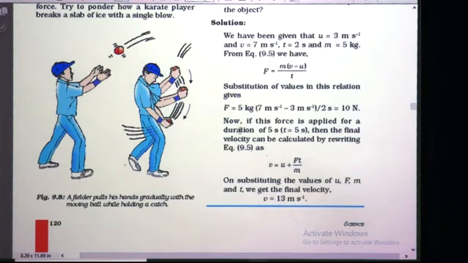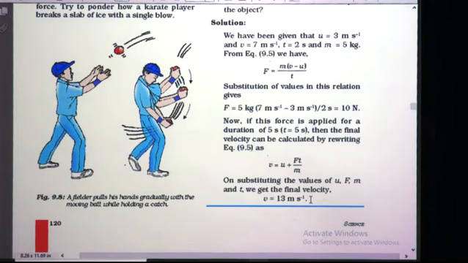Okay. Now in the second instance, if this force is applied, the same force, we have to take the value of F as 10 Newton for 5 seconds, meaning time is 5 seconds. Then we have to find the final velocity. So final velocity v is equal to u plus Ft upon m. If you rearrange the same equation, you will get v is equal to u plus Ft upon m. Substitute all the values: u is 3, plus 10 into 5, 50, upon m which is 5, 50 upon 5 is 10, 10 plus 3 is 13. So we will get the v value as 13 m s^-1, meaning the final velocity is 13 meter per second.